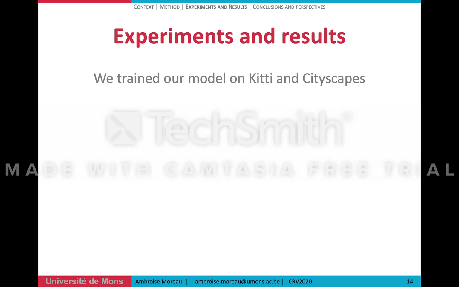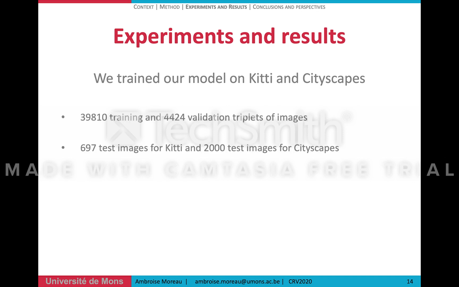During our experiments, we trained our models on Kitty and cityscapes with 39,810 training and 4,424 validation triplets of images. We have 697 test images for Kitty and 2,000 test images for cityscapes.